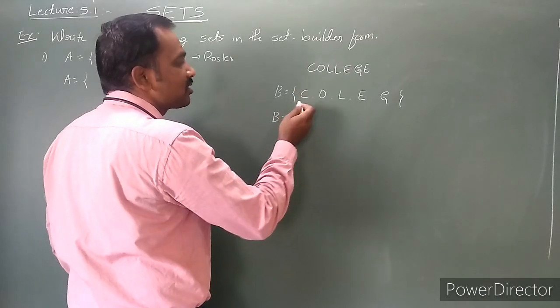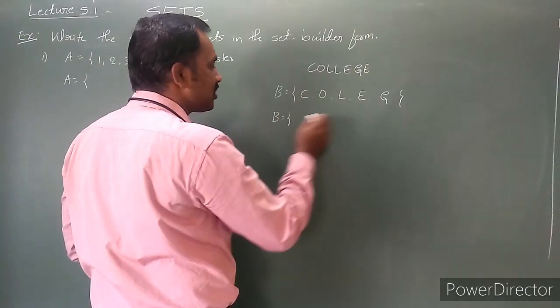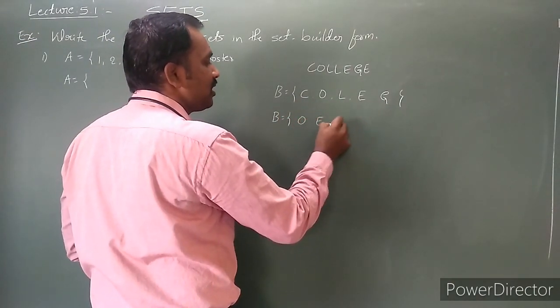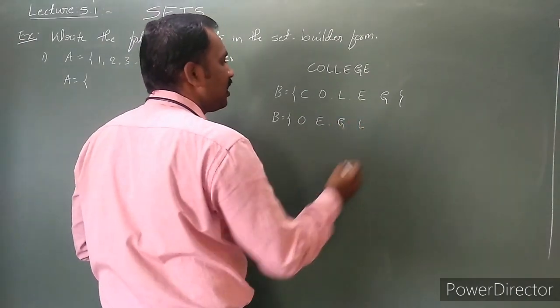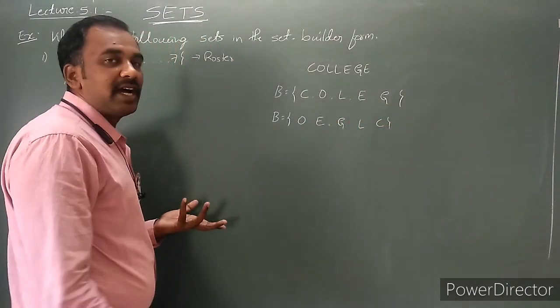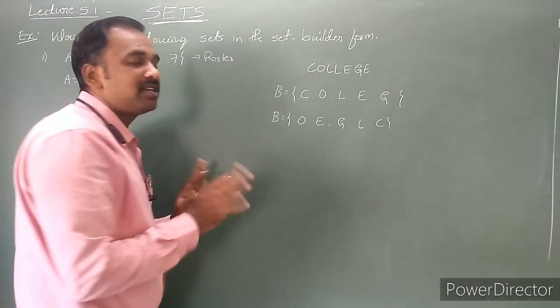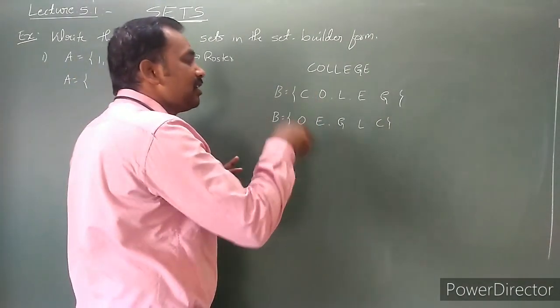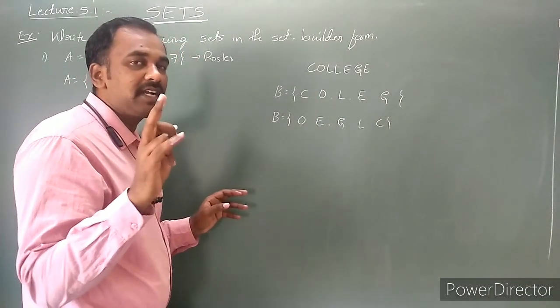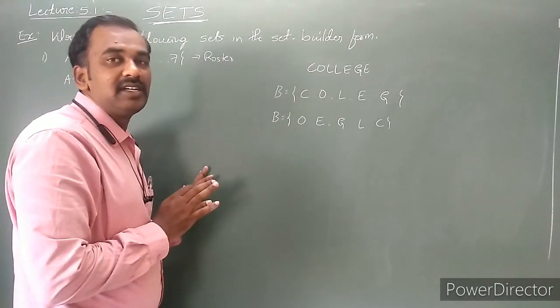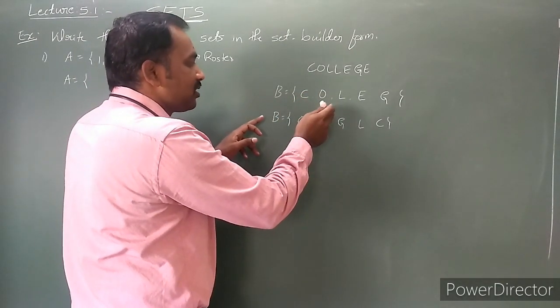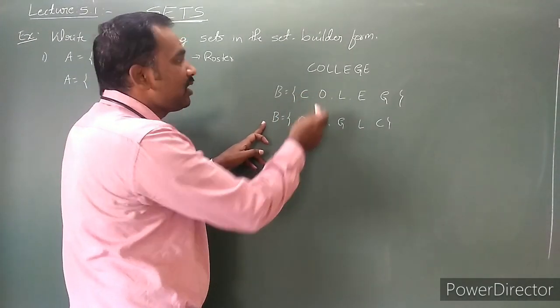Instead of writing C, O, L, E, G, I can write O, E, G, L, C. In this manner also I can write. The order of the elements is immaterial and repeated elements are written only once in a set. This is the roster form of the set.